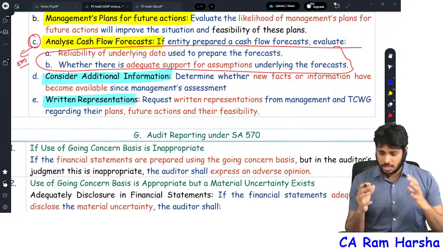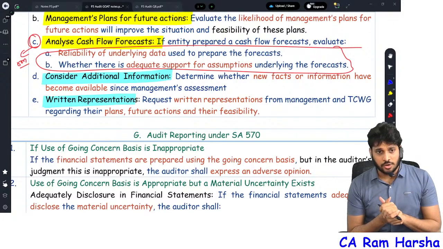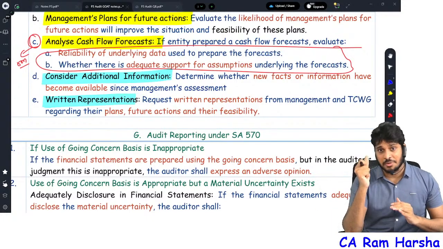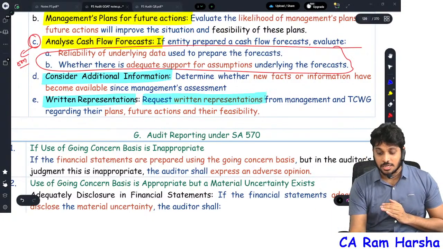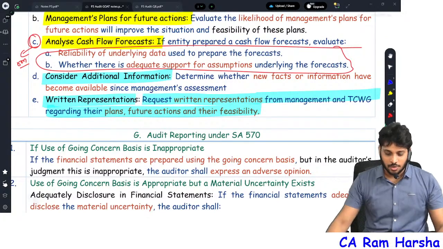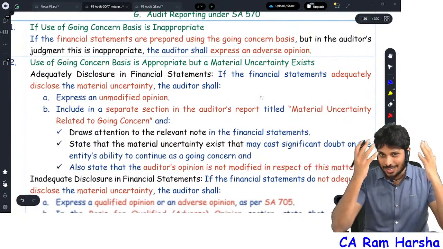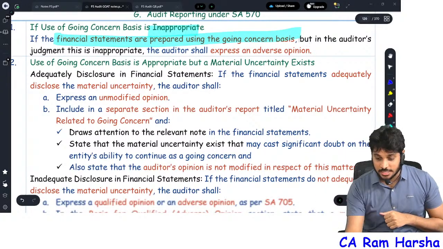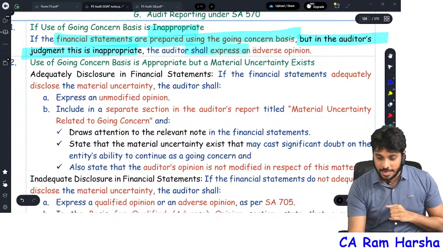Management said, sir, yes I agree, some bad position is going on for the company, but we have these plans upcoming, so with that we will revive the company like anything. All that they are saying, request representations regarding their future plans, actions, all that. That's it. So reporting, I already just now covered in the diagram. Going concern is inappropriate, but financials are prepared using going concern, and the auditor's judgment is that it is inappropriate: adverse opinion.